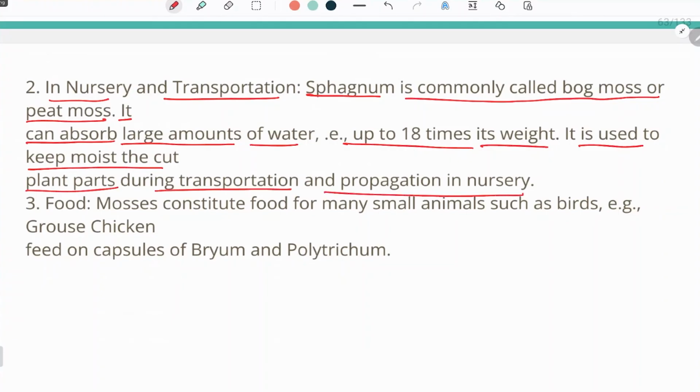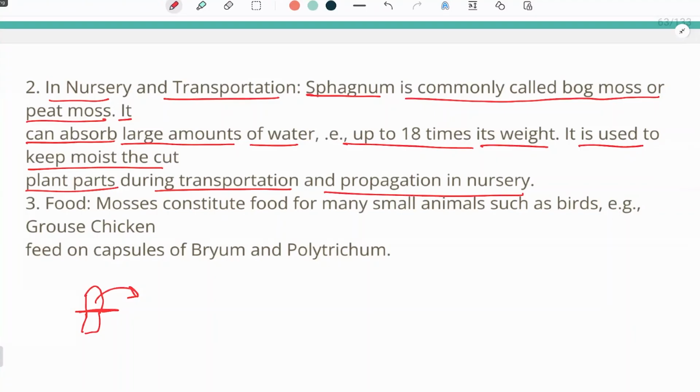In a nursery, we know that usually vegetative reproduction is done. In vegetative reproduction, a part of a plant is cut and then sown somewhere else in the soil. When this happens in a nursery, and we have to transport that part of a plant to some other place or some other nursery, we use sphagnum because sphagnum has a large water holding capacity.